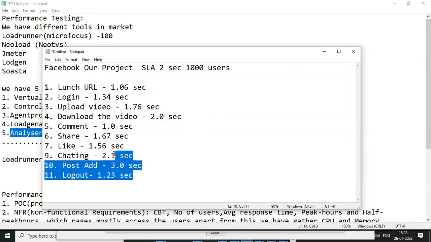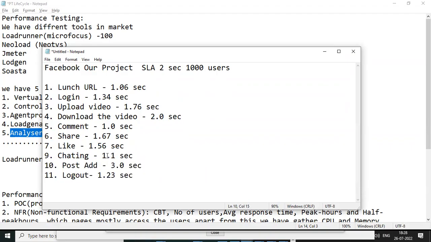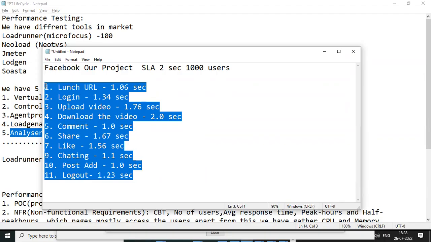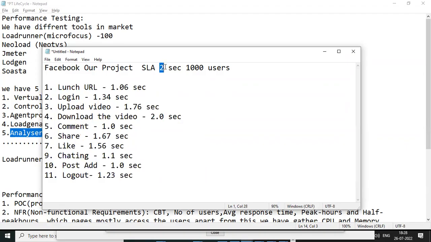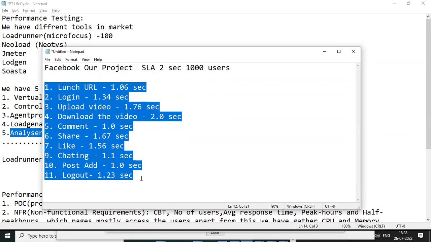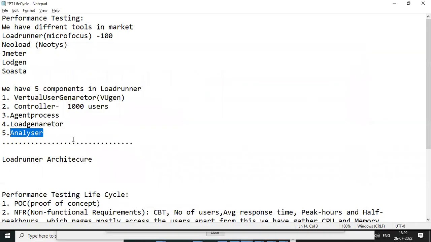Then the transaction response times are 1.1 and 1.0. Then we are good, right? Now all transactions are within 2 seconds only. Then we are good. Then what can we do? We can send all these results in the report: we executed 1,000 users, all transactions are within 2 seconds, and CPU and memory are also good. Please find the results below for your reference. So our job will be finished. That is the point of view from which we use the analyzer.